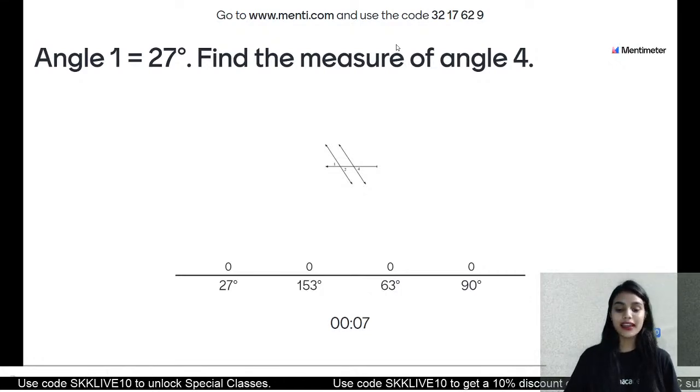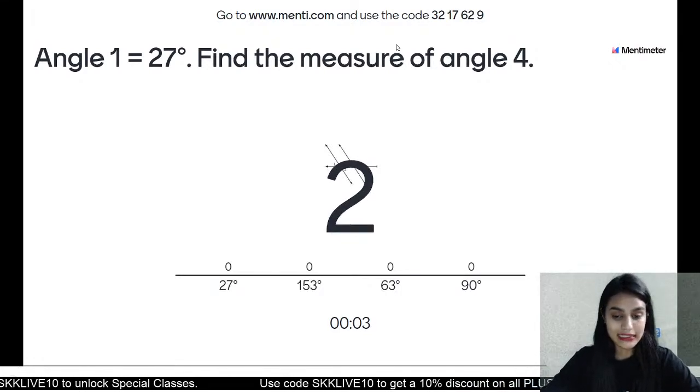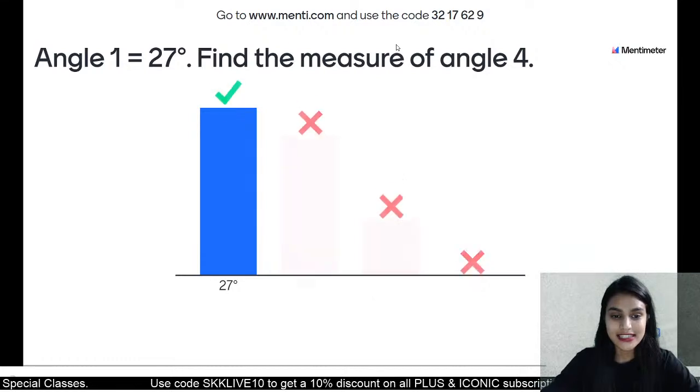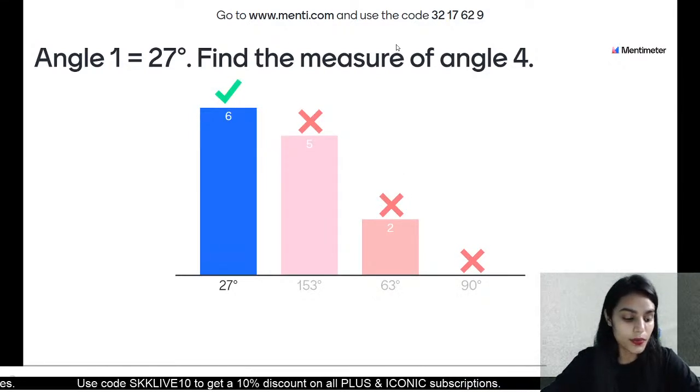Okay, last 5 seconds left to answer the question. And time's going to be up. 6 students are right, class. 1 is equal to 2. They are opposite.